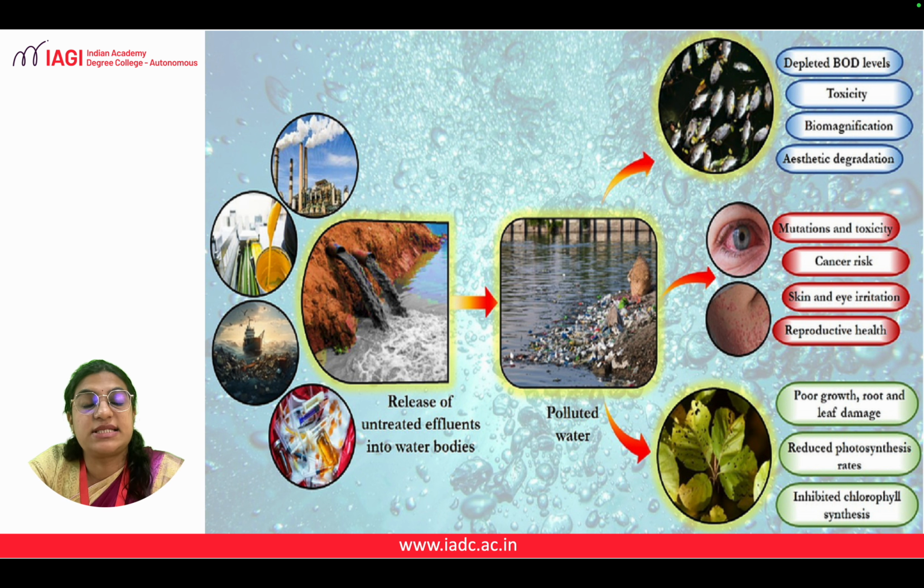Aesthetic degradation is nothing but the breaking down of the beautiful fauna and flora that is present in the water bodies. It hinders their growth and overall degradation happens. For example, corals. We know that corals grow because of the metals that are deposited on the rocks. Now that will get affected and contaminated. So the flora gets damaged because of the toxins that are present in the water.